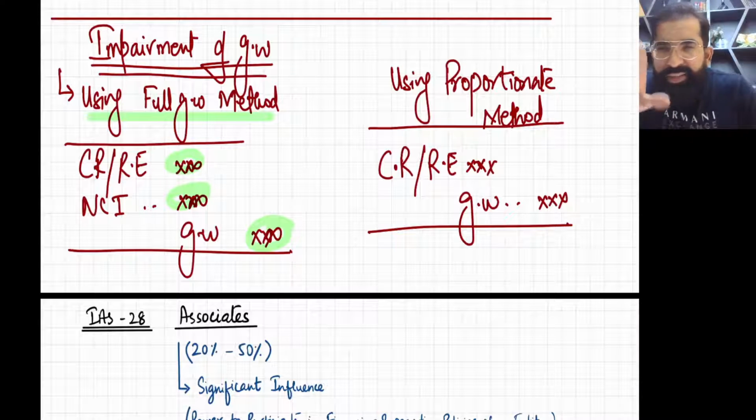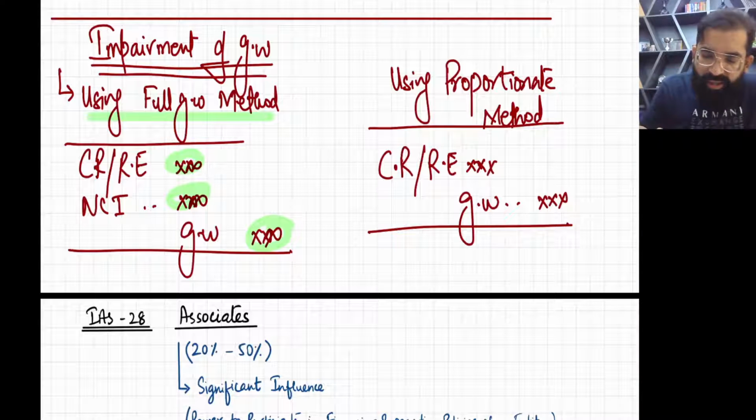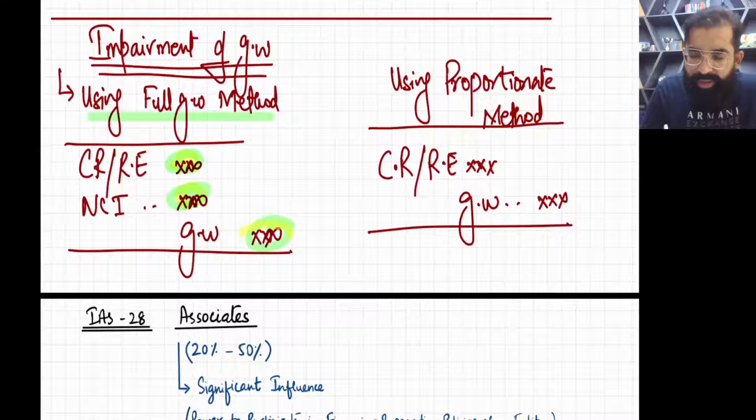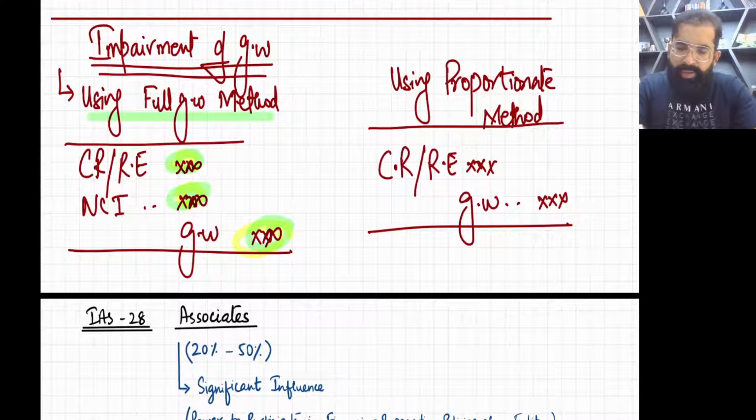And once it affects S company's profit, it will affect S company's retained earnings. So automatically we have to shift the burden onto both CR and NCI. So CR and NCI debit and goodwill credit. But my dear students,